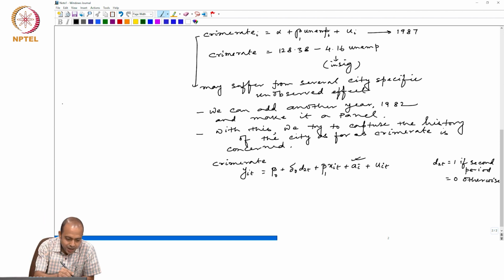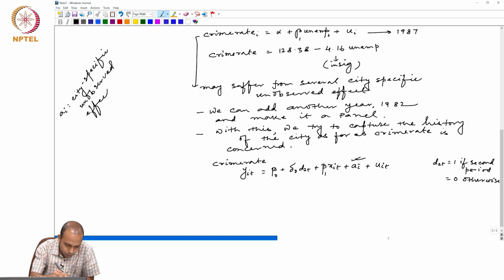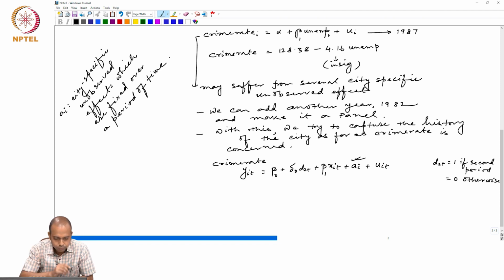And what is a_i? This a_i is called city specific unobserved effect, which is fixed over a period of time.